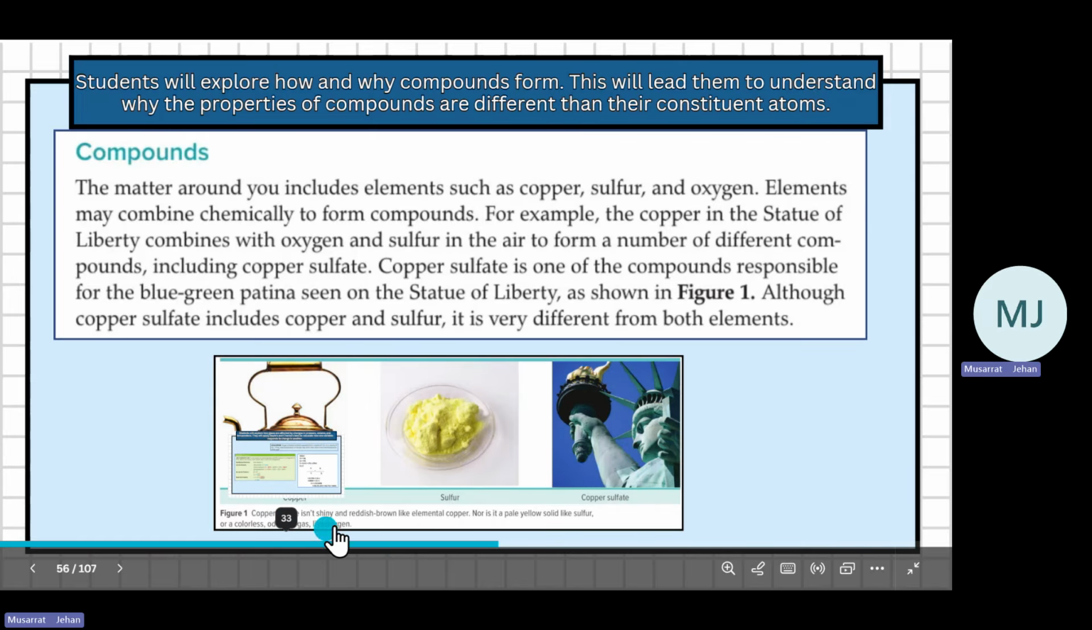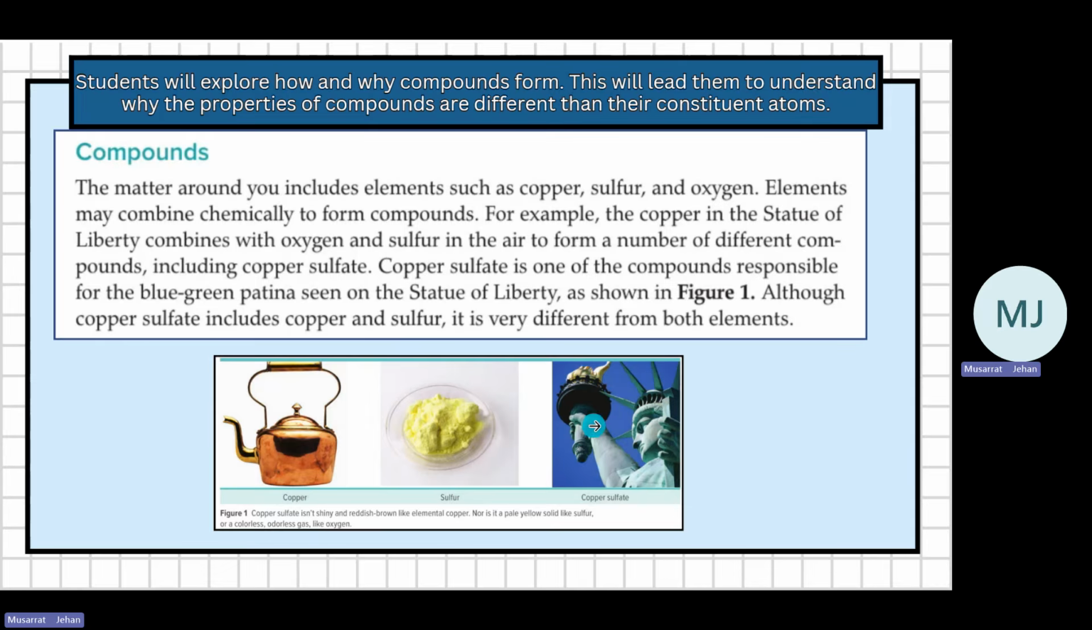Copper sulfide isn't shiny and reddish-brown like copper, nor is it a pale yellow solid like sulfur, or a colorless, odorless gas like oxygen. This is how it is formed. Copper compounds are responsible for the blue-green patina seen on the Statue of Liberty. The Statue of Liberty has this blue-green coating because of its reaction with sulfur and oxygen. It includes copper and sulfur, but it is very different from both elements.